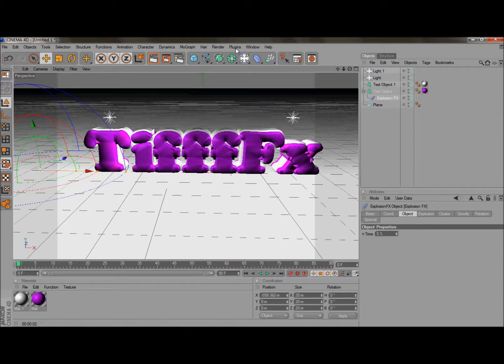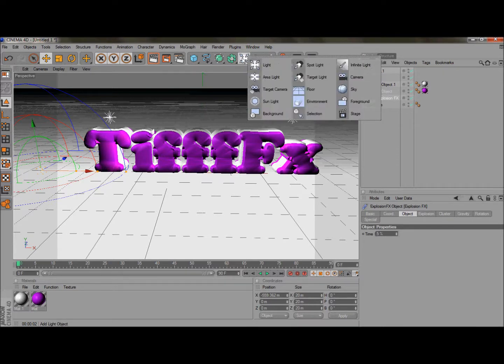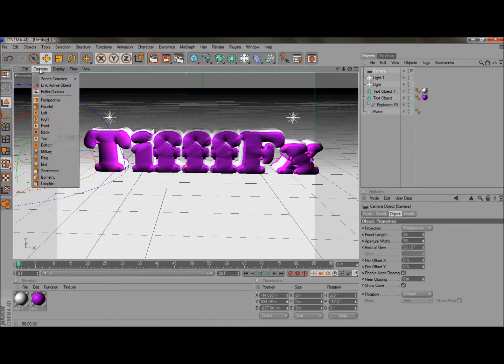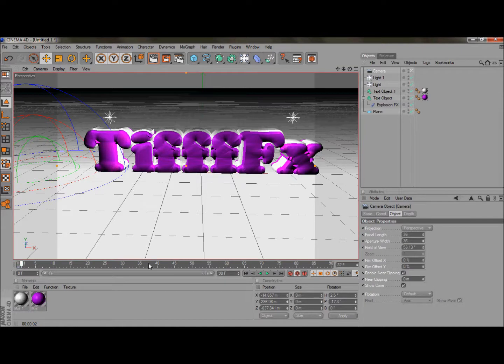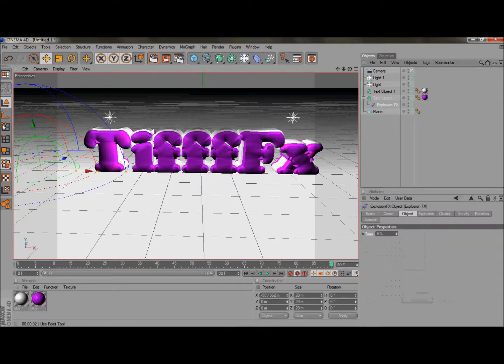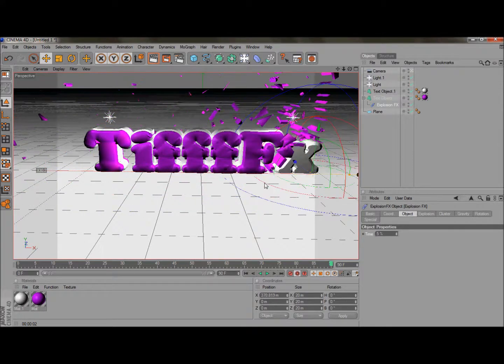Okay, now we're gonna activate the camera. Click here. Go to cameras, scene cameras, and camera. Now click this little key button right here and hover to 90 and click. Oh, sorry. Wait. Go back to 0 and click the key button next to it. Now go all the way to 90 and now click on Explosion Effects and carefully do this fast.